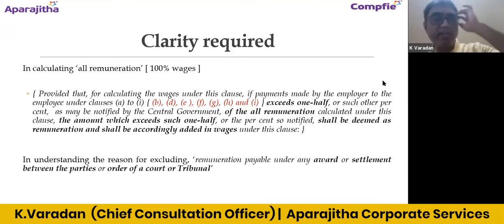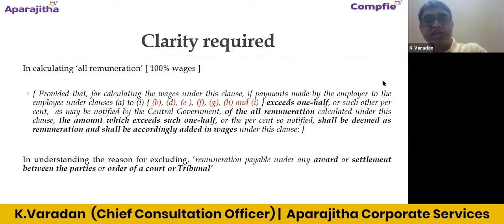Provided, I'll just read this out once again: provided that for calculating the wages under this class, if payments made by the employer to the employee under classes A to I. Instead of saying A to I, if they had mentioned the classes B, D, E, F, G, H, and I, then this can work out clearly, because this clearly excludes class A and class C. Class A is about bonus, class C is about contribution made towards PF or pension. So we will not consider these two components, even for determining the 100% wages. Then I think the working will be at least easy.